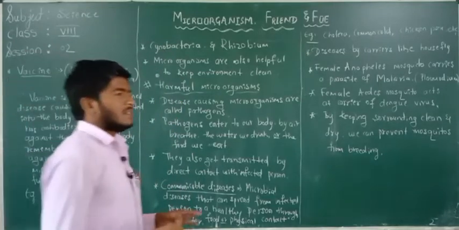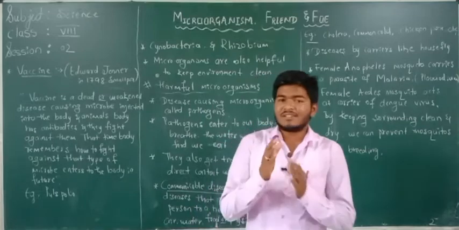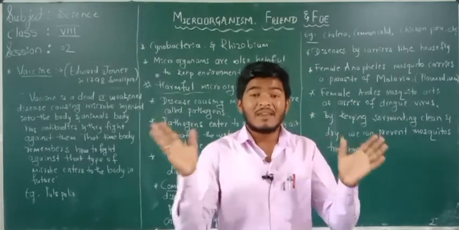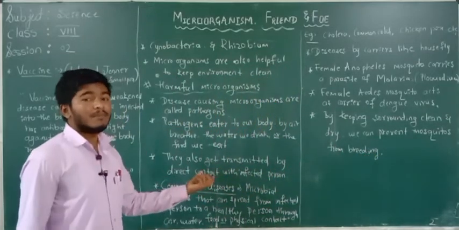Here I am considering some of the diseases. Some diseases infect us in many ways. One is communicable diseases. What are communicable diseases?